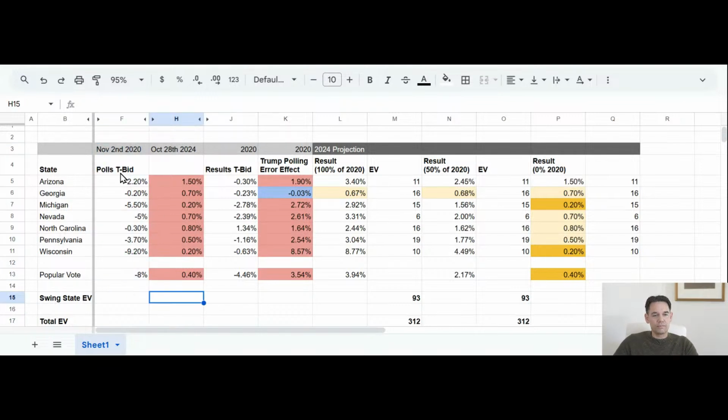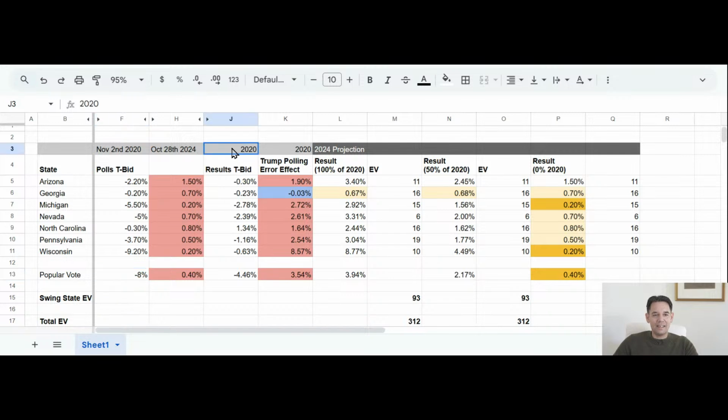And what we see is the last poll in 2020 on November 2nd, before the election. And you saw this is Trump's perspective versus Biden. Trump was behind 2.2% in Arizona, 0.2% in Georgia, 5.5% in Michigan, 5% in Nevada, 0.3% in North Carolina, 3.7% in Pennsylvania, and 9.2% in Wisconsin. And behind on the popular vote, 8%. So the first interesting thing you see here is that Trump was behind everywhere, and he was massively behind in Michigan, Wisconsin, in Pennsylvania, and also significantly in Arizona, and of course on the popular vote.